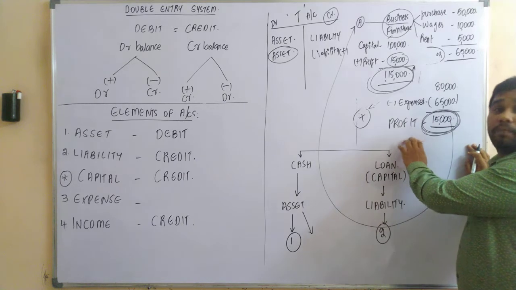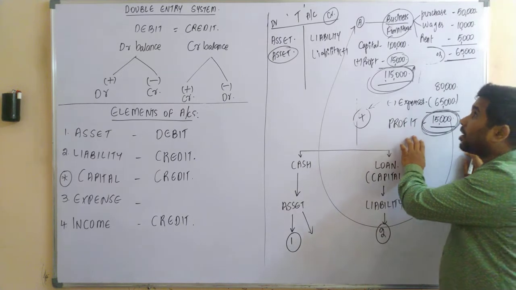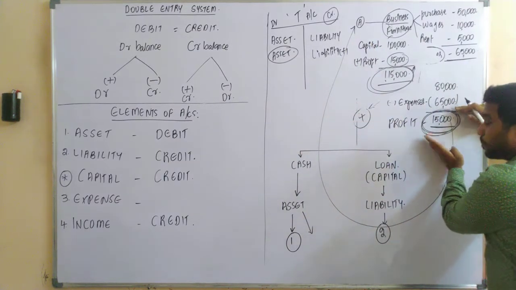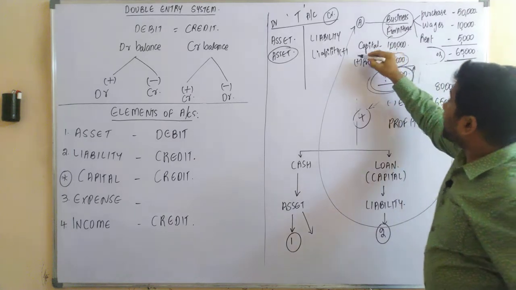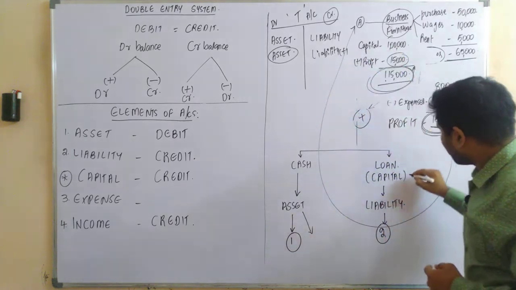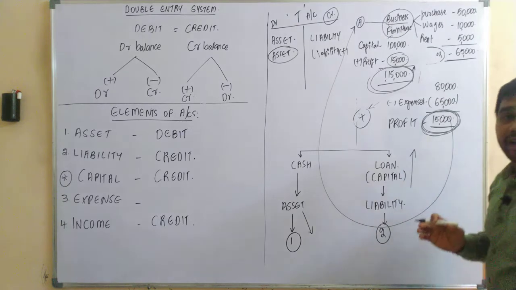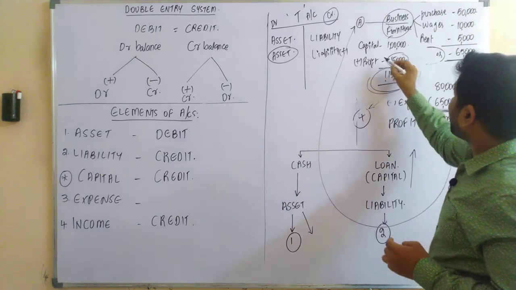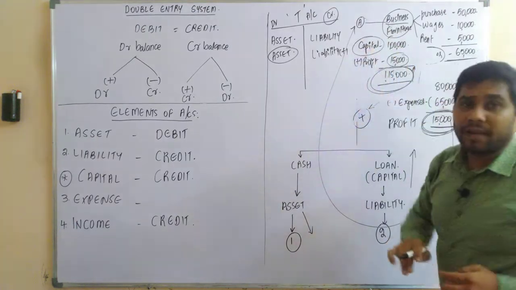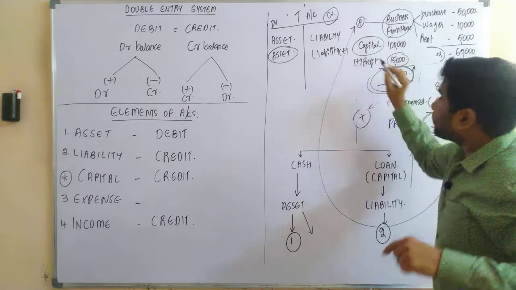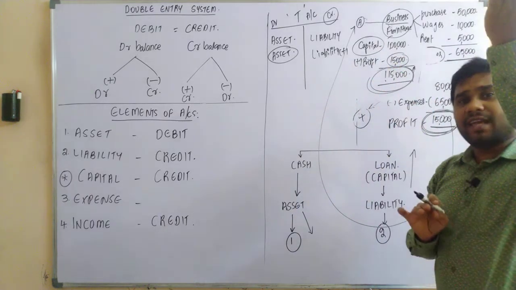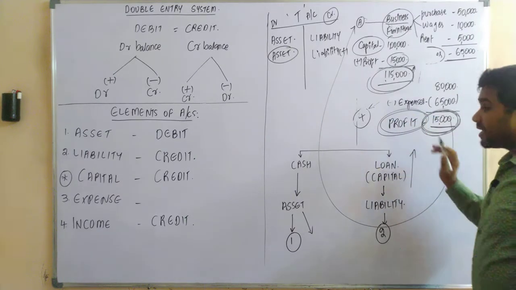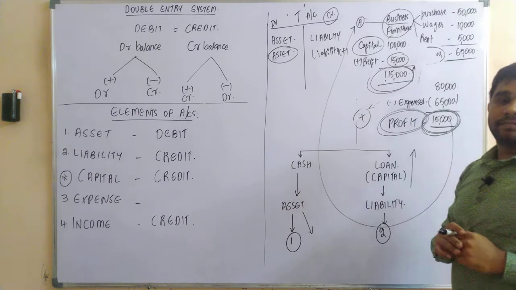As profits of the business belong to Mr. A, that is the owner, whenever you have profits in the business, your liability, that is your loan or your capital, increases because you're supposed to pay in the future. So upon repayment to Mr. A, you're not going to pay only capital. You're going to pay your capital plus profits. That means your capital is increasing because of the profit. So this profit is nothing but an income to the company.